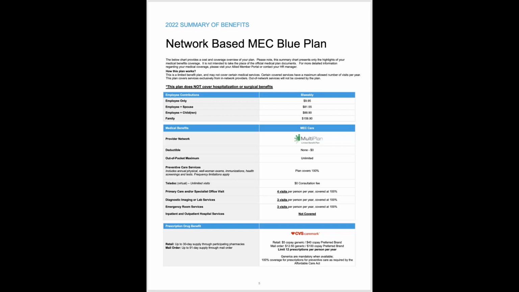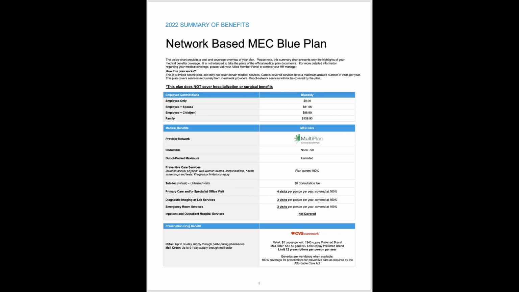Diagnostic imaging or lab services that can include x-rays and blood work, that's covered with 3 visits per person per year. Emergency room visits is covered at 3 visits per year. But please note, if you take this plan, we've noted it multiple places on this document, it does not cover inpatient or outpatient hospital services. So you really want to be certain when you elect this plan that you understand that component of it.